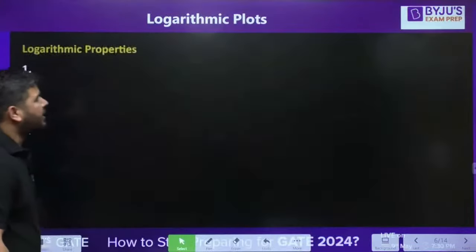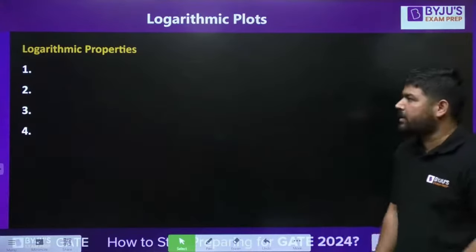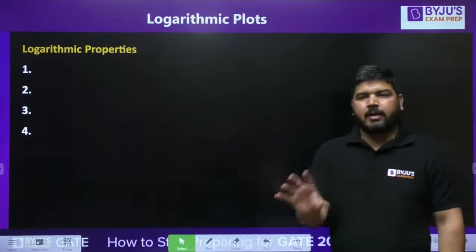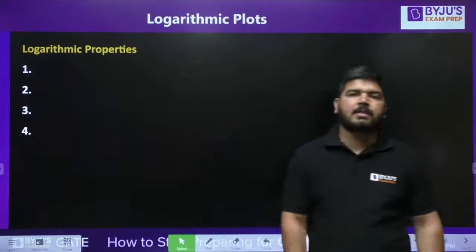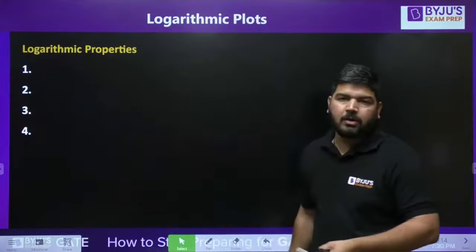Okay, let's start our discussion. First of all, to understand the logarithmic plots, I will tell you about some logarithmic characteristics. Let's first discuss the log scale, or the properties of log.